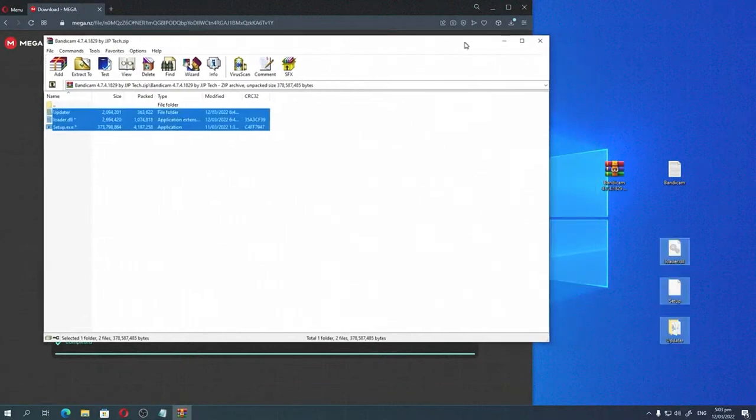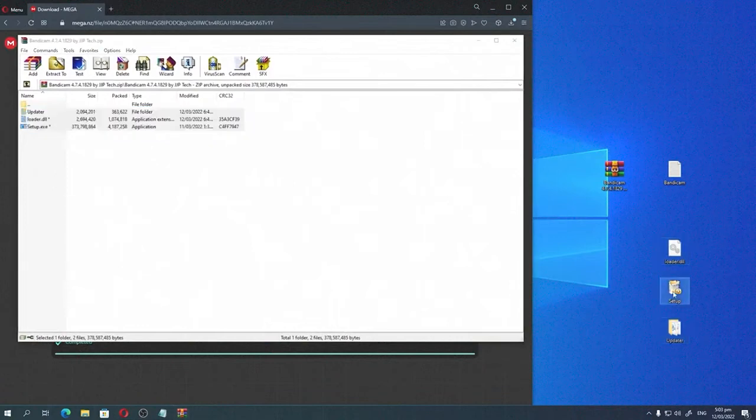Step 3. Next we simply install a program on the desktop and run it.